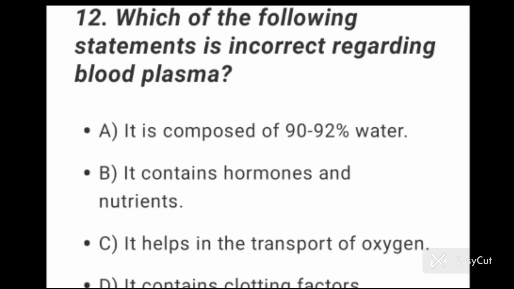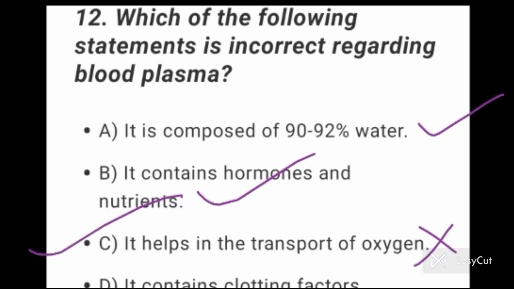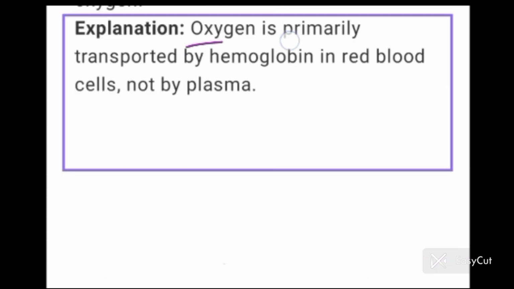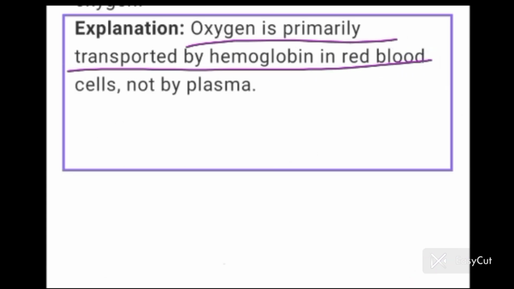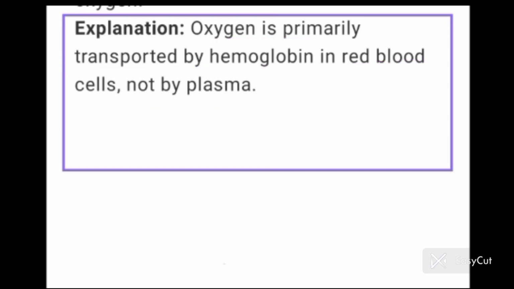Question number 12. Which of the following statements is incorrect regarding blood plasma? Option A, it is composed of 90 to 92% water. This is a correct statement. Option B, it contains hormones and nutrients. It is also a correct statement. Option C, it helps in the transport of oxygen. No, this is an incorrect statement. So option C is the correct option here. Option D, it contains clotting factors. Yes, plasma contains clotting factors. So oxygen is primarily transported by hemoglobin in RBC, not by plasma. क्या RBCs में hemoglobin present होता है? Hemoglobin oxygen को carry करता है ऑक्सी hemoglobin के form में.